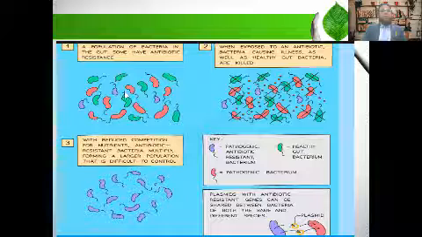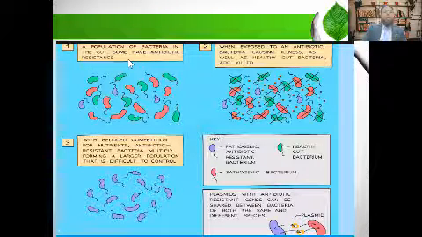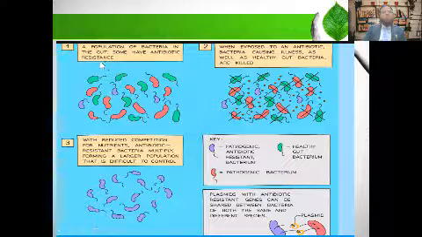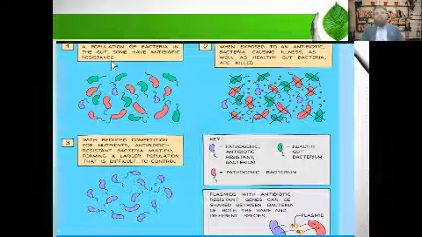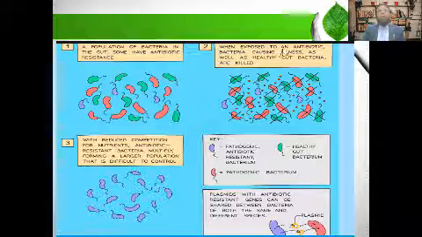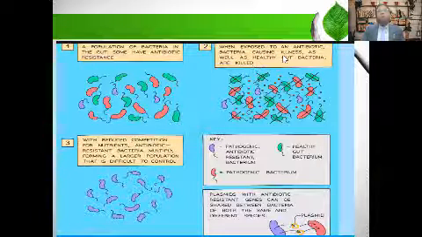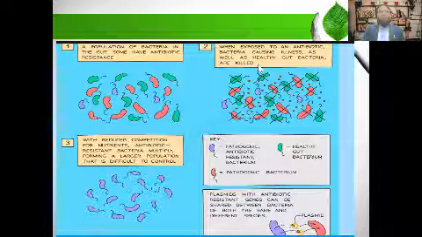Now here you can see, number one, the population of bacteria in the gut and some antibiotic resistance. We are just studying how antibiotic resistance develops. Number two, when exposed to an antibiotic, bacteria causing illness as well as healthy gut bacteria are killed.